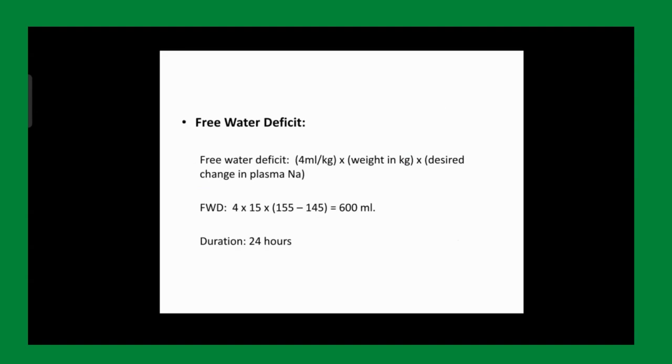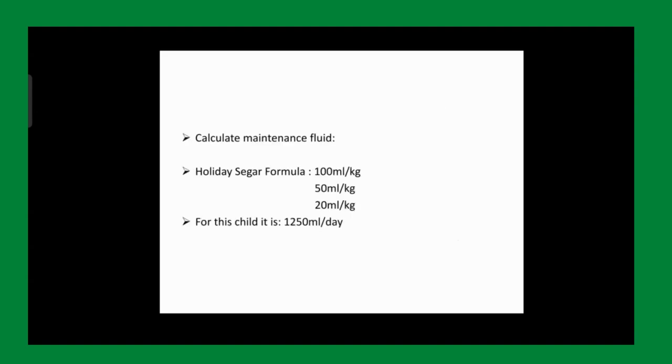Okay. Calculate maintenance fluid. You also need to give this child maintenance fluid, because you know that your child is dehydrated, and first आपने dehydration correct करनी है. Whenever you deal with hypovolemic hypernatremia, see the status of dehydration: 3 to 5, 5 to 9, or more or 10%. Right? पहले हमने dehydration का status देखना है.